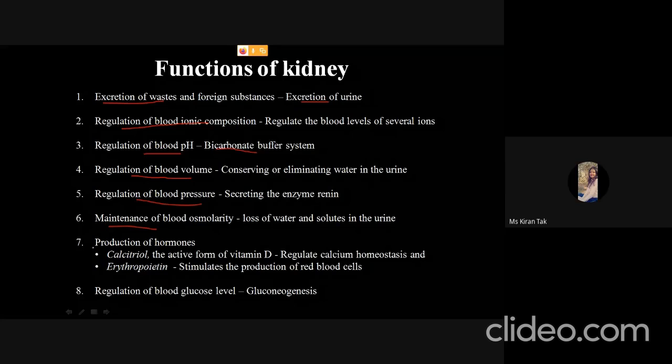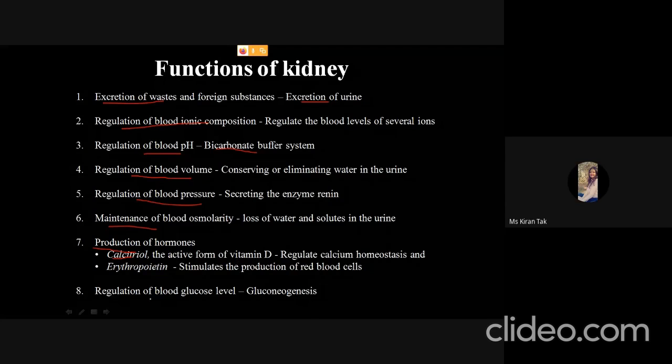The next is the production of hormones. There are two types of hormones that are not important for the excretion purpose, but they are produced by the kidney. One is calcitriol, which is the active form of vitamin D that helps in the regulation of calcium homeostasis, and the other hormone is erythropoietin, which stimulates the production of red blood cells, that means the production of RBCs.